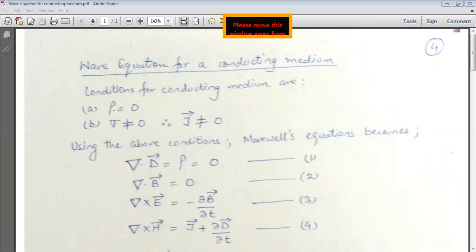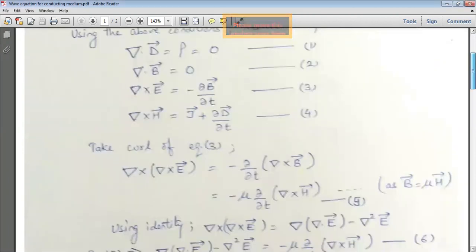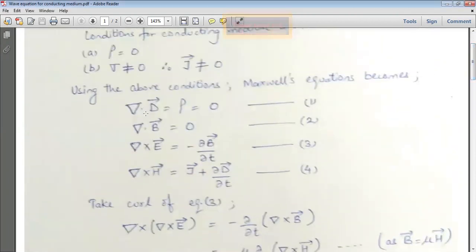So using these conditions, we have to again rewrite the Maxwell's equations. So the first Maxwell equation is del dot D vector is equal to rho. Okay, as rho is equal to 0, so this comes out to be equal to 0. So del dot D vector is equal to 0 is the first equation.